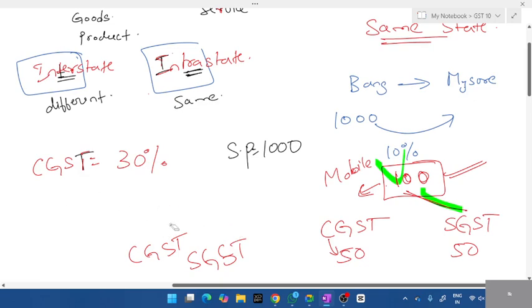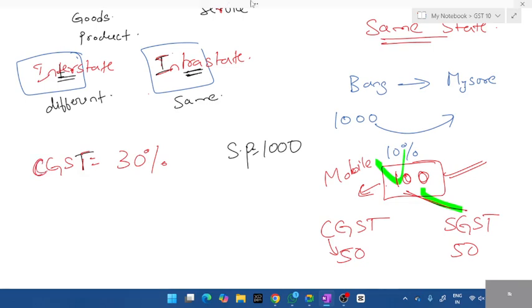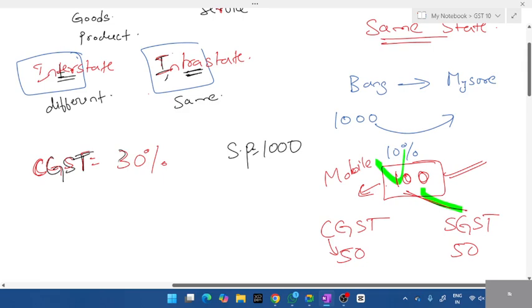GST is mentioned, then what kind of question is this? Interstate or intrastate? If CGST is mentioned, what kind of question is this? Interstate or intrastate? All of you unmute and answer. If CGST is mentioned, intrastate, right? So 30% is given, intrastate.